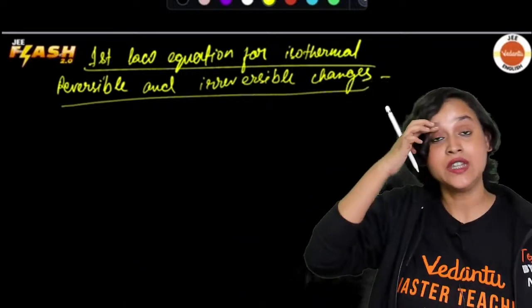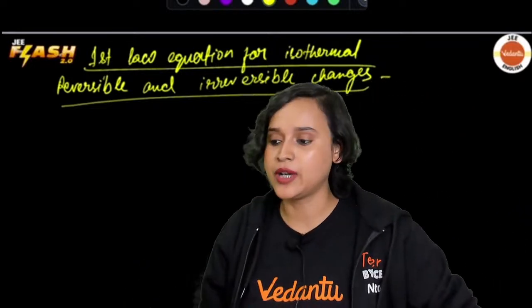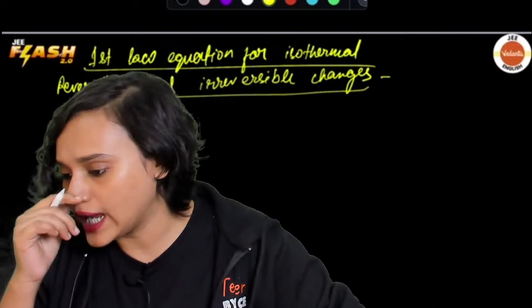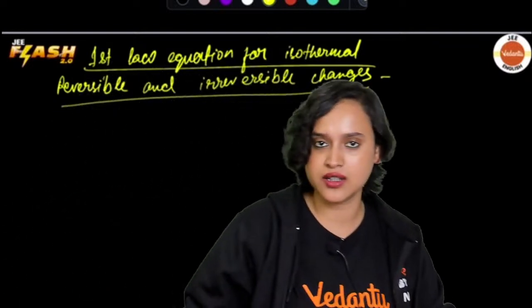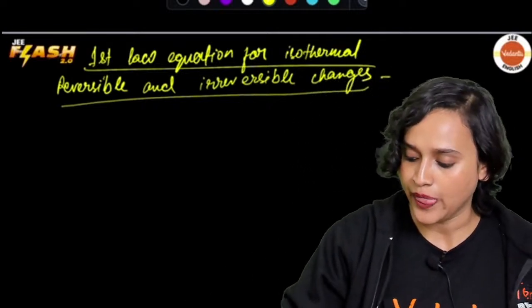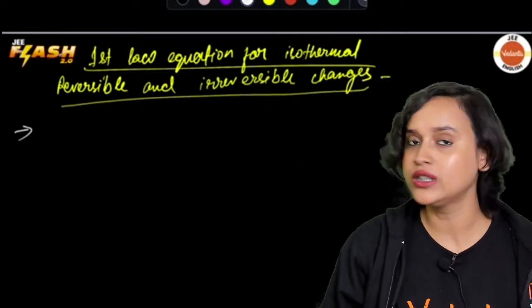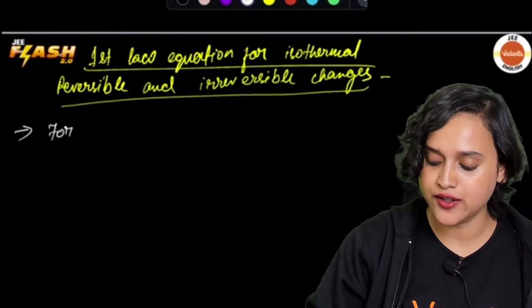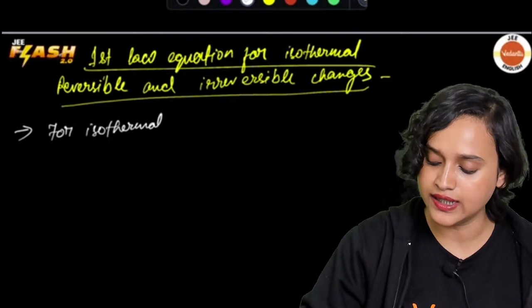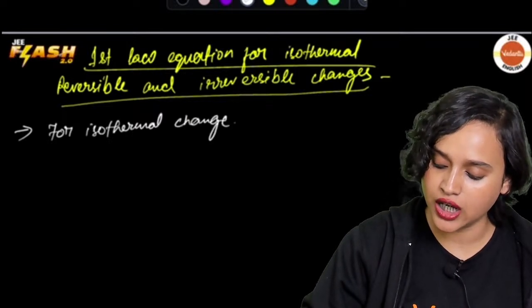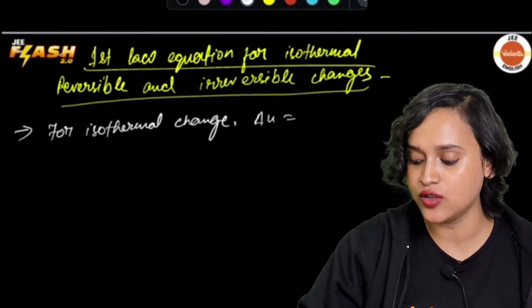So for isothermal change, everybody, once again, we know that first of all, for isothermal change, delta U is equal to 0, isn't it? For isothermal change, we know that delta U is equal to 0.